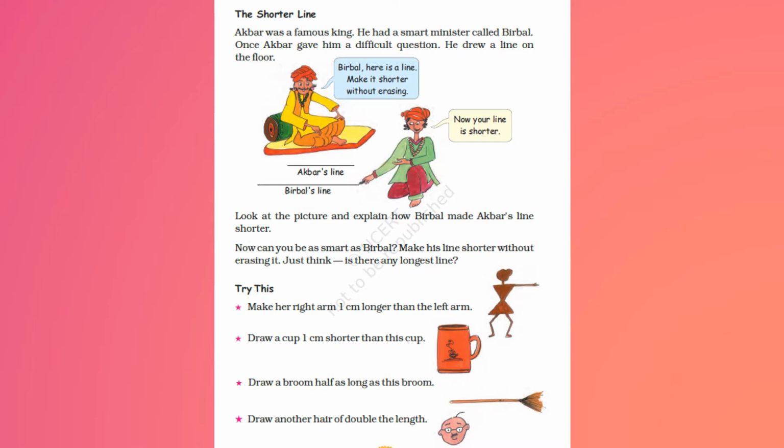We all know Akbar Birbal stories, right? Birbal was a minister in Akbar's court who was very smart. Now he is told by the king if he can make the king's line shorter without erasing it. What does Birbal do? Birbal simply makes a line that is longer than Akbar's line. So naturally Akbar's line becomes shorter.